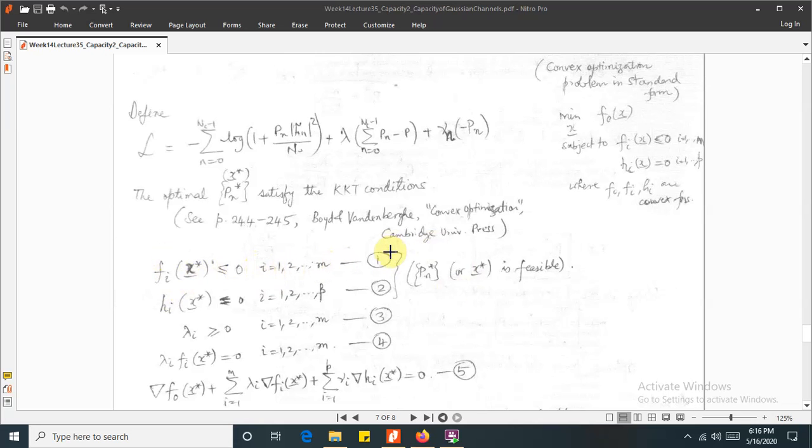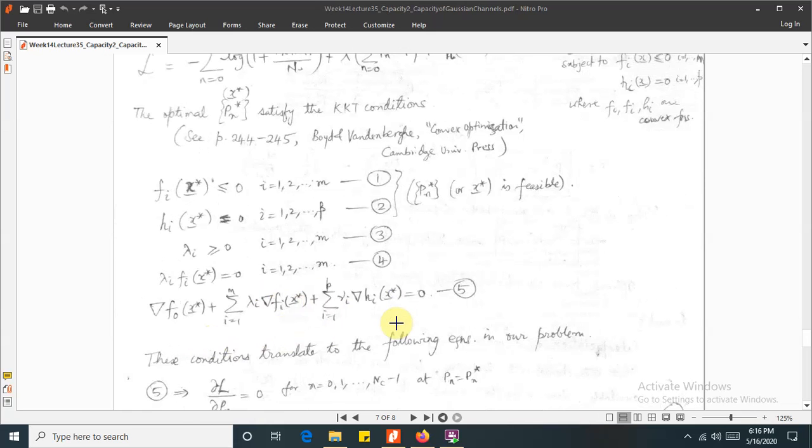This is the feasibility KKT condition number 1. The second condition is hi(x star) is equal to 0, i equal to 1 to p. It's equation number 2. Delta i is greater than or equal to 0, i equal to 1 to m, and delta i fi(x star) is equal to 0, i equal to 1 to m.